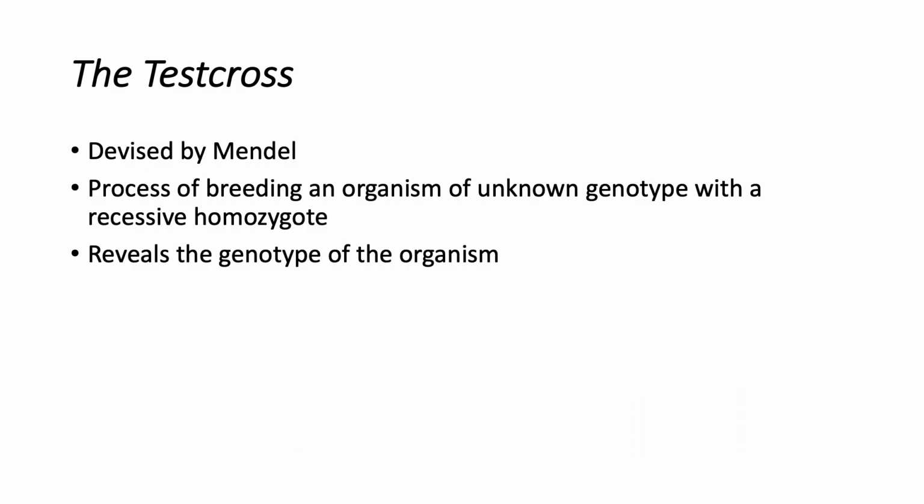An organism that exhibits a dominant trait, such as purple flowers in pea plants, can be either homozygous for the dominant allele or heterozygous. So, to determine the organism's genotype, geneticists can perform a test cross. This process was devised by Mendel, which includes breeding an organism of unknown genotype with a recessive homozygote. This is called a test cross because it can reveal the genotype of that organism.